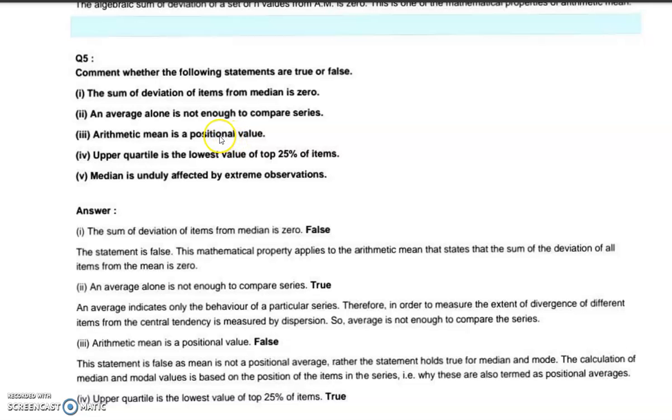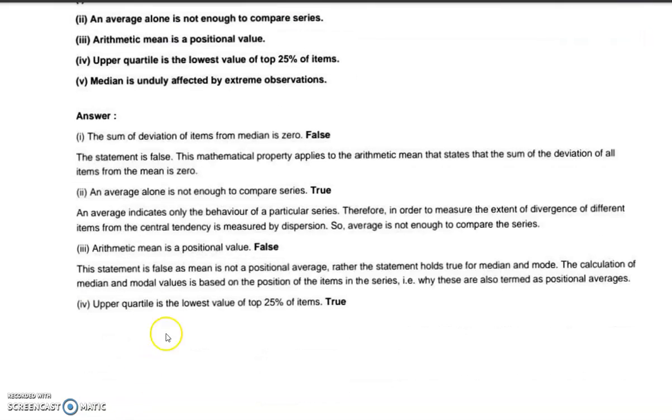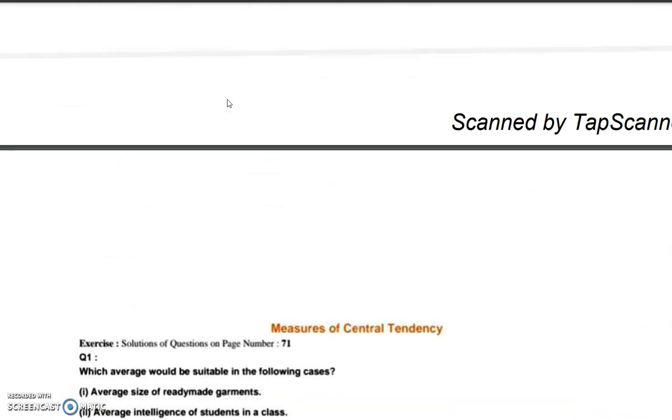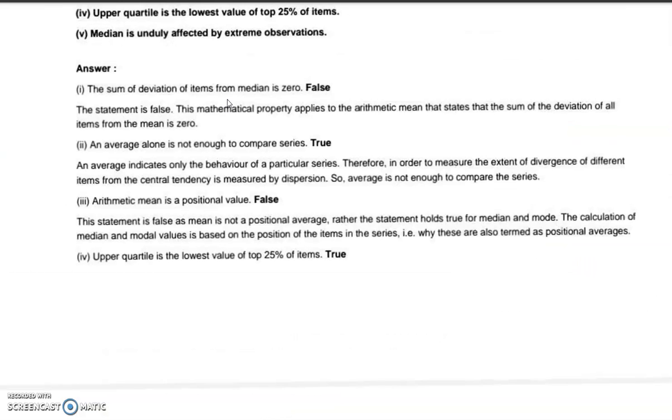Then, upper quartile is the lowest value of the top 25 items. Yes, it is true. Upper quartile means top 25% of items. Then, the median is unduly affected by extreme observations. The median is not affected by the extreme observations.